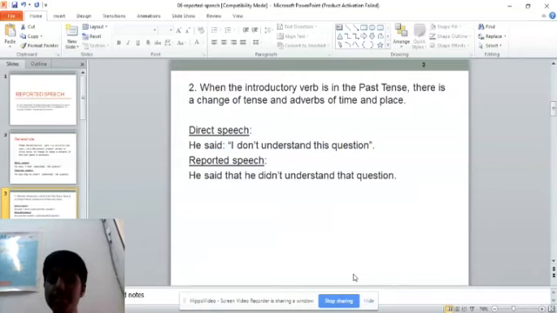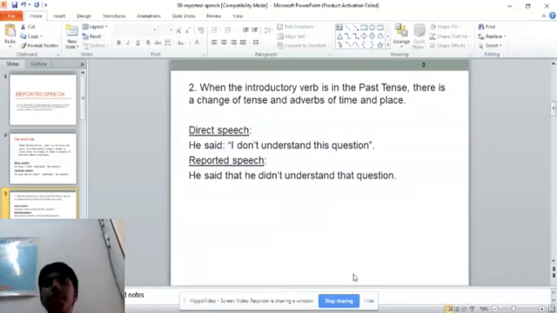As said is in the past tense, now we should change it into the past tense. So he said, "I don't understand this question," which is in the present tense, is being changed into past tense. He said that he didn't understand that question. Why do we use the word that? This is because this will always change into that. That is a series of lists which I will show in the following slides.